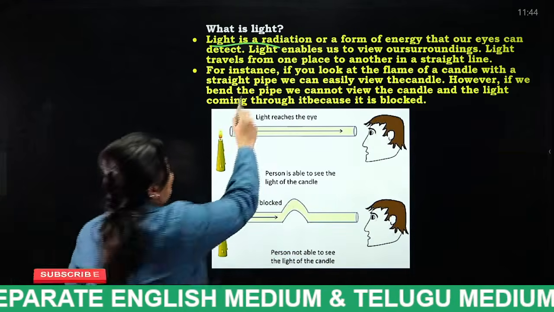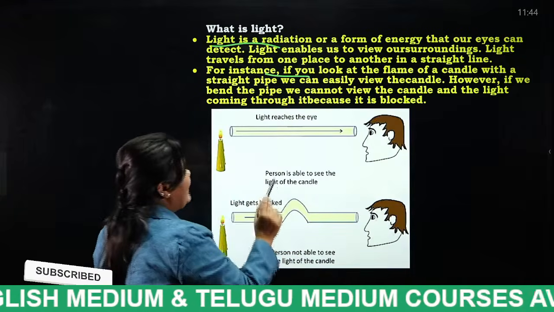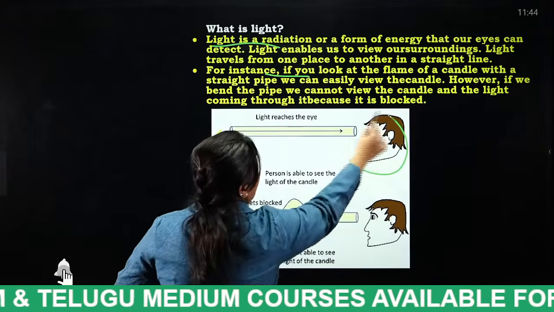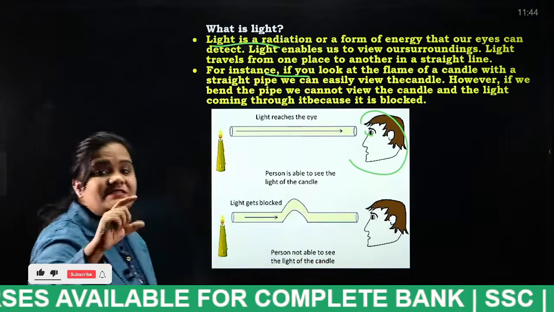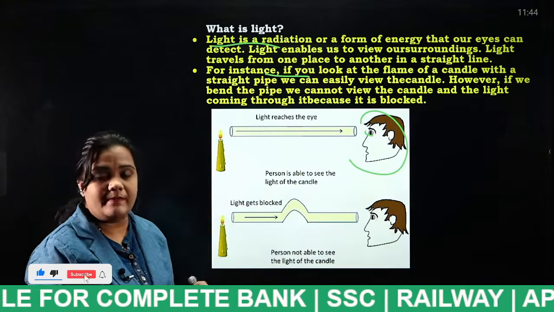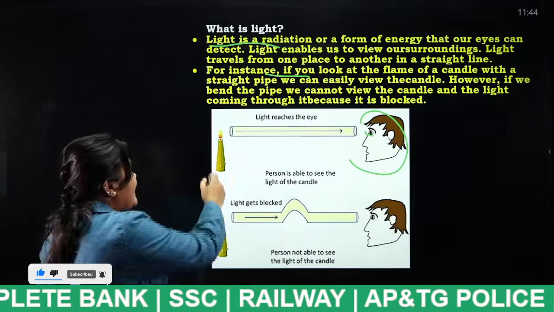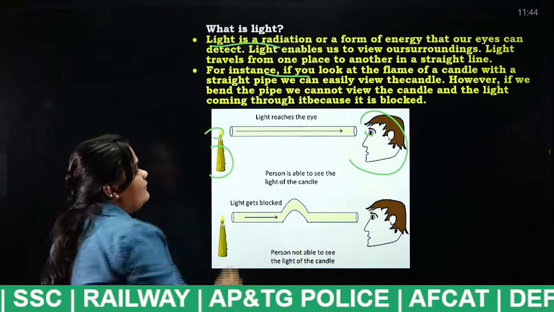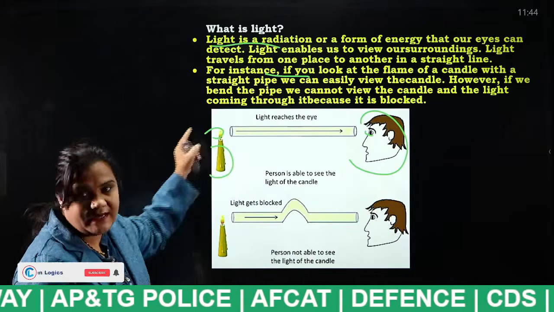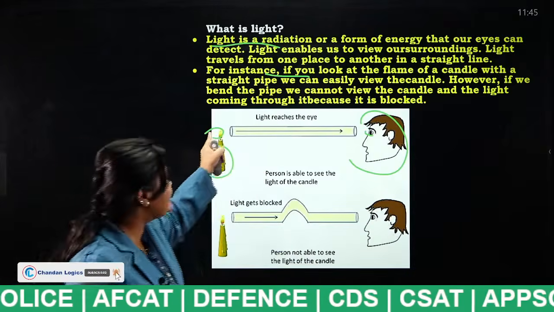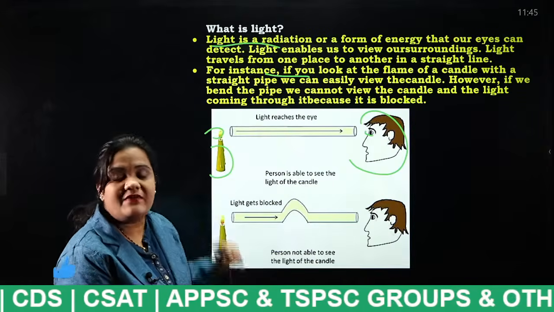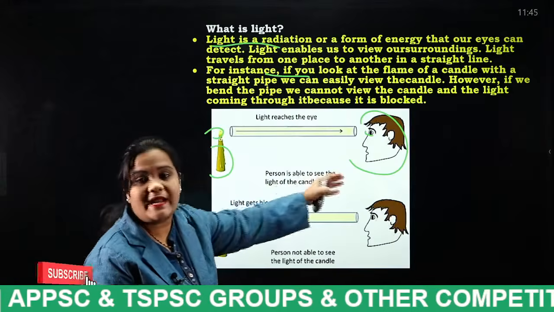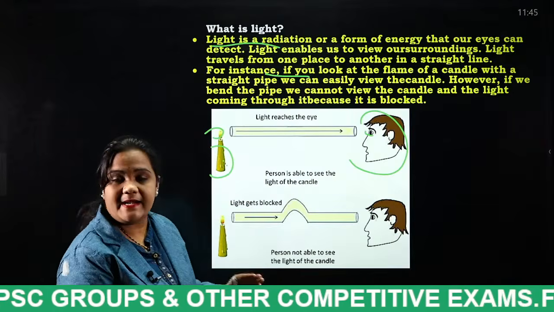Okay. So for instance, if you look at the flame, here is a human eye and this is like a pipe which has a hole in between. Here is a candle which is having a lid. When you look at this candle, we can see this. Why? Because the light travels, as I told, in a straight line. For that purpose only this person is able to see this candle light.